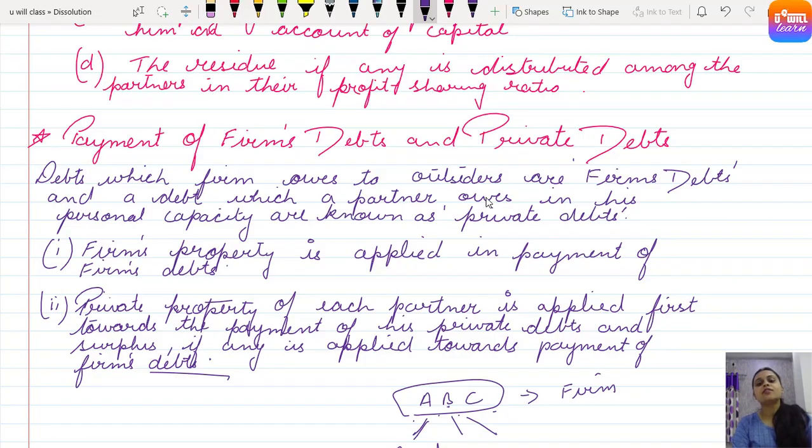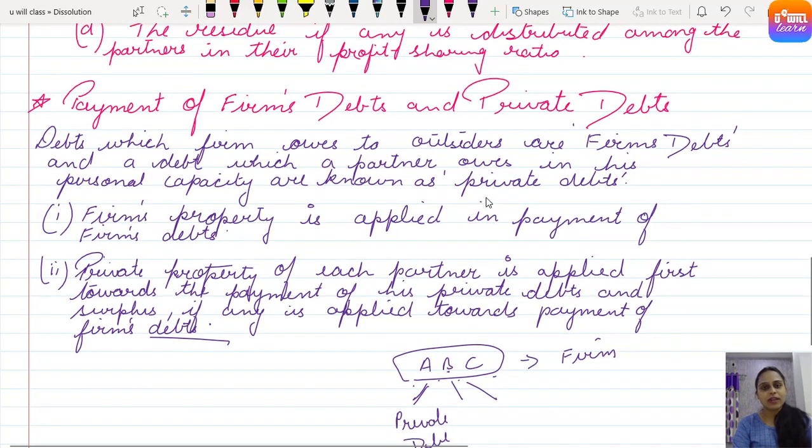Clear, everyone? So in this way, today's lecture ends here. The next lecture is very important because we will be studying the accounts which have to be prepared in case of dissolution of a partnership firm and their journal entries.